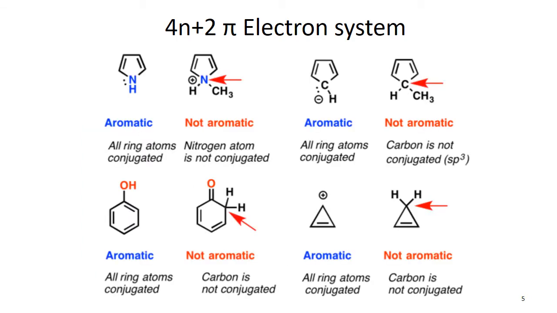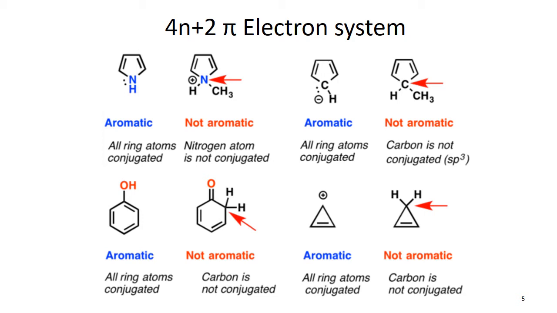Here are a few examples of 4n plus 2 pi electronic system. You have to make sure of the number of pi electrons here. Just like in case of this aromatic system, though the total number of atoms lying in one plane is 5, still we have 6 electrons. One lone pair of nitrogen is involved, and hence we have aromatic system here.